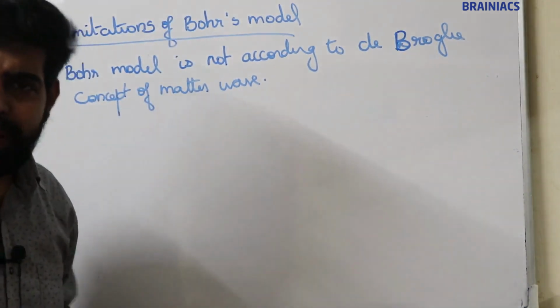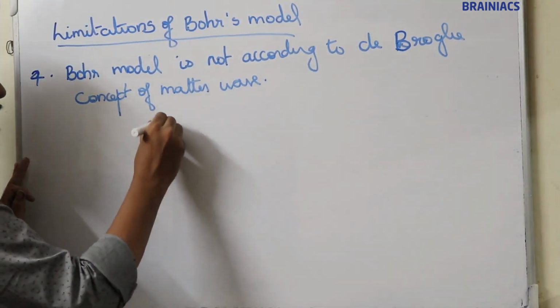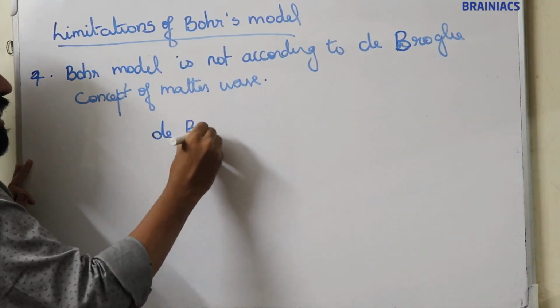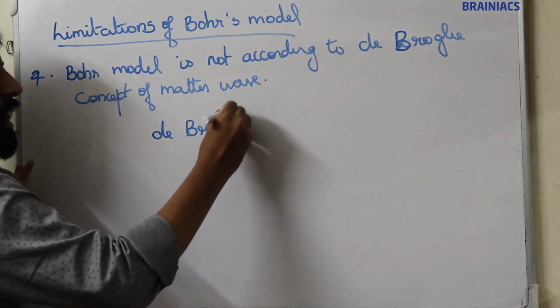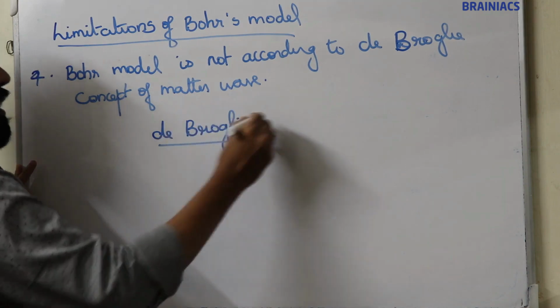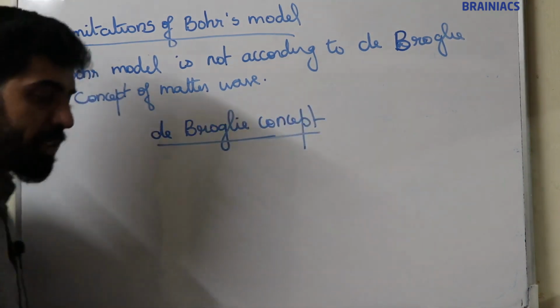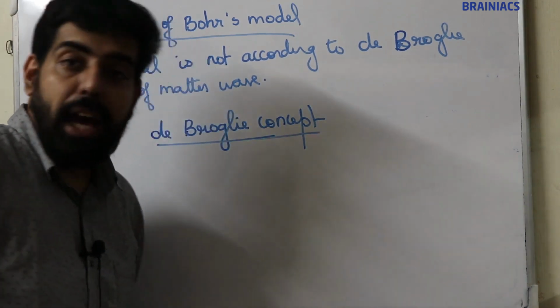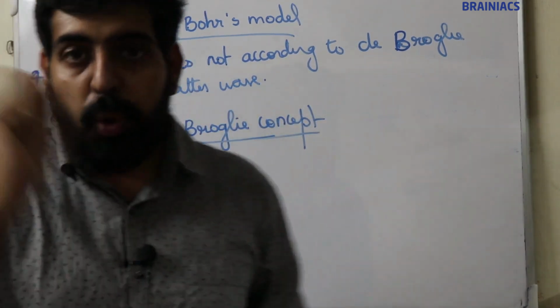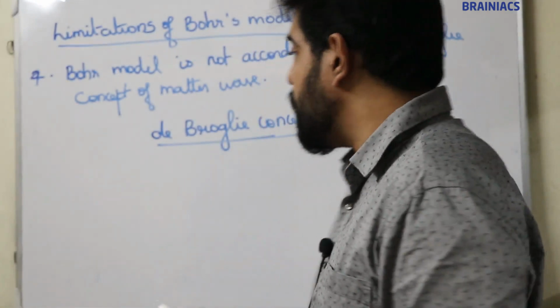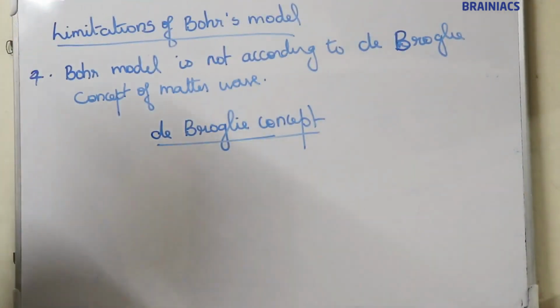Now what is de Broglie's concept? De Broglie is a famous scientist.